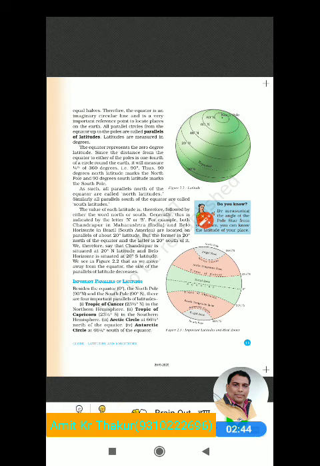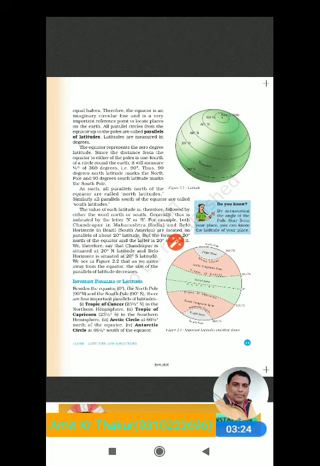Latitudes are measured in degrees. As we can see here, all these parallel lines are written in degrees. The equator represents 0 degrees. Since the distance from the equator to either of the poles is 1/4 of the circle around the earth, that is 360 degrees or 90 degrees.